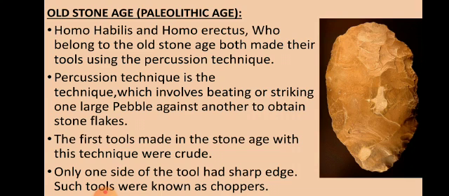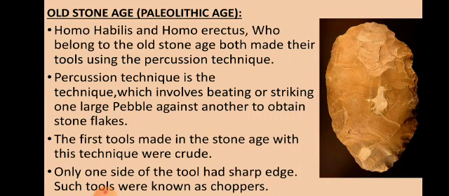Now, the Old Stone Age, we will see in detail. Paleolithic Age. Homo habilis and Homo erectus, who belong to the Stone Age, both made their tools using the percussion technique. Underline this word in your textbook also, percussion. Now, percussion technique means repeatedly striking an object to break or shape it.